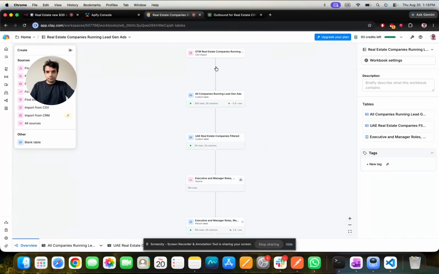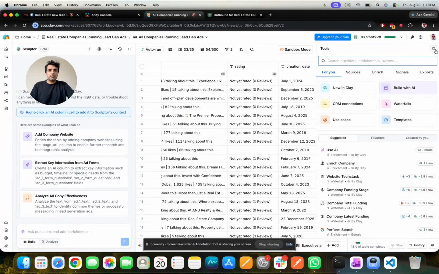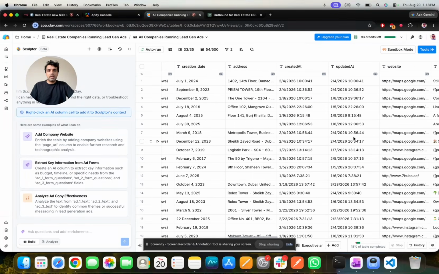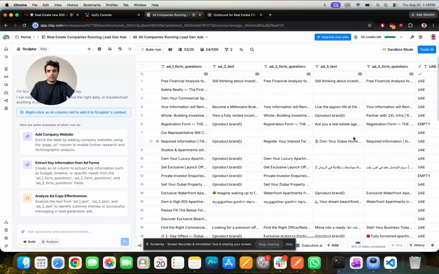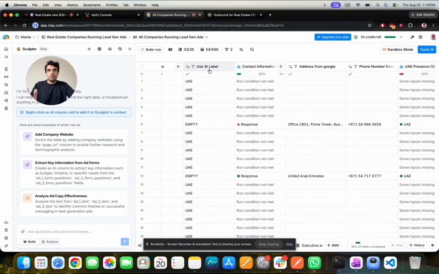So if I go here, through an HTTP request, it sends the details of the page here, and it's very important for us that we only do outreach to the companies that are in the UAE, because a lot of companies are running lead gen ads from Egypt or from other countries. So for now, we're not targeting those companies. Through a formula, it checks if the address has UAE in it or Dubai in it or anything else, or through the phone number. The phone number is 971. For free, we're able to check if these companies are in UAE.